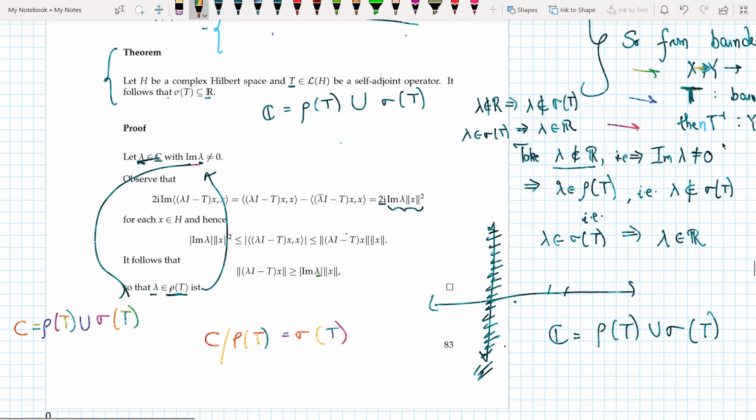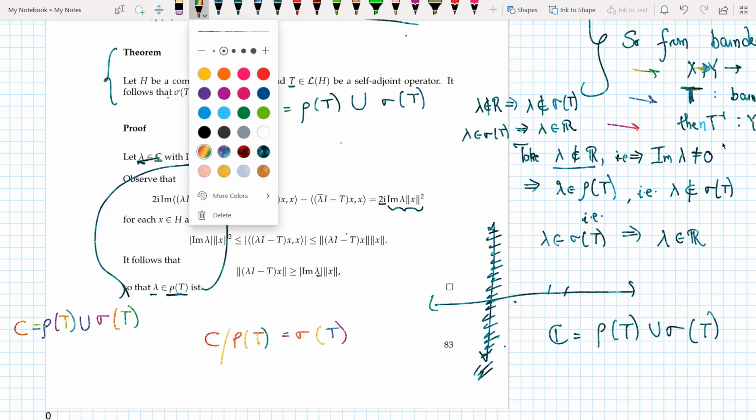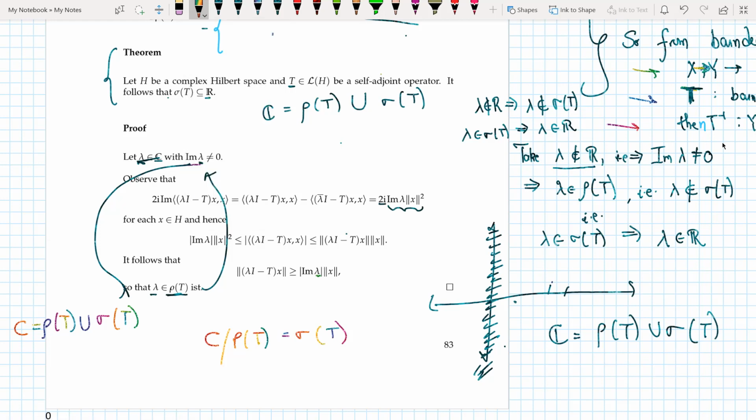But at the same time, I did not say that the resolvent cannot lie here. All values here are in the resolvent, and the values of sigma are all here. It might not be all of R, so there might be other values which belong to the resolvent which might lie on this line. That's why I'm saying that the spectrum is a subset of R.